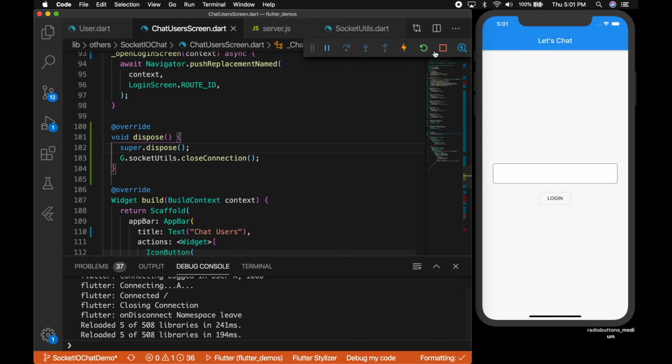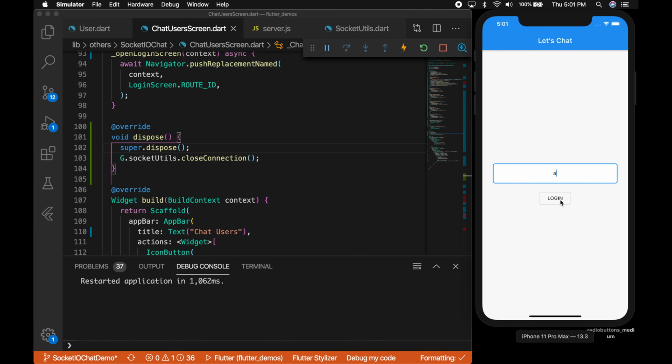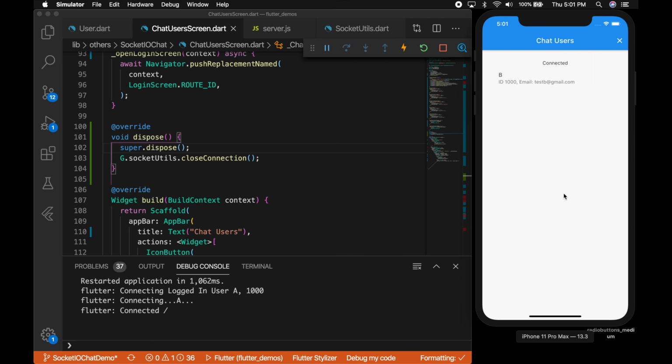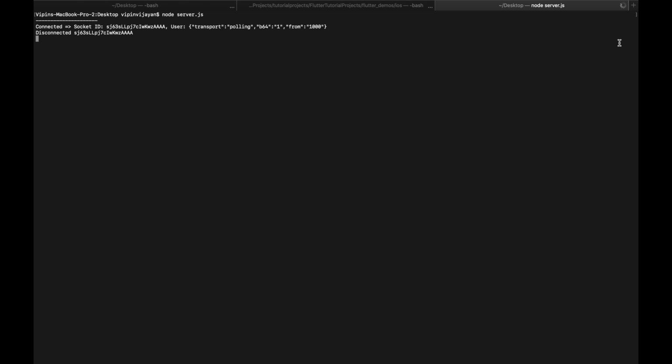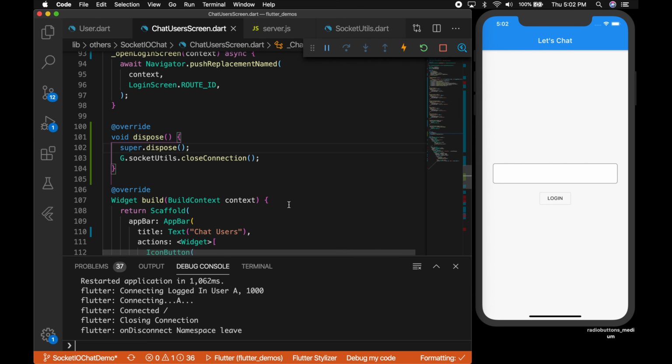Now restart the app, start the server, log in. If I log out, you can see the disconnected message, right? You can see the disconnected message in our console as well.